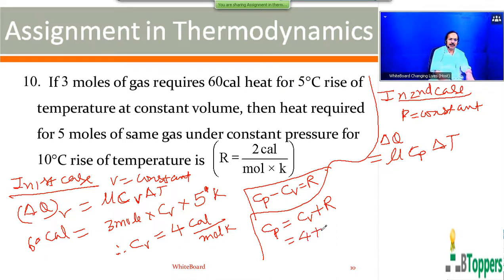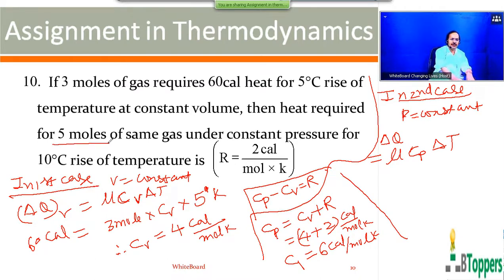CV is 4 calorie per mole per Kelvin. Molar gas constant is 2 calorie per mole per Kelvin. So you get molar specific heat at constant pressure as 6 calorie per mole per Kelvin. So you can substitute in the second case, number of moles is different, 5 moles here.